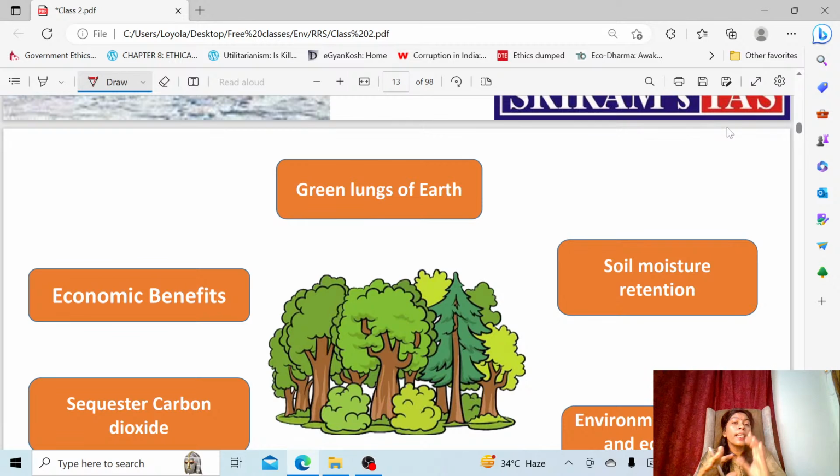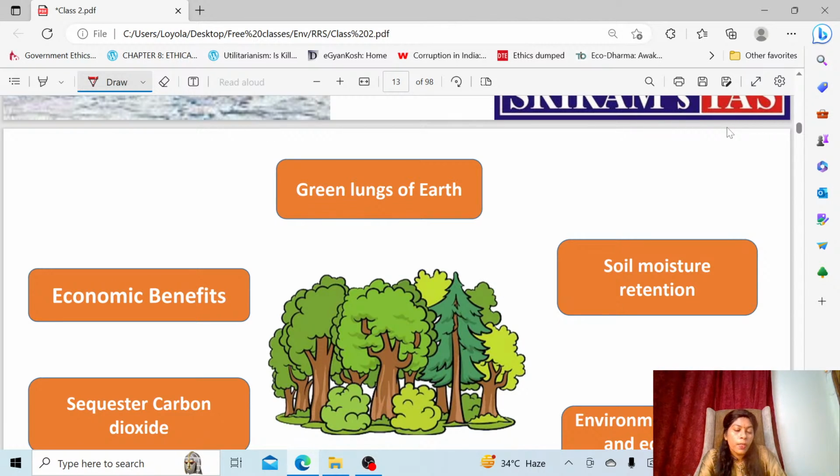We call forest the green lungs of the earth. Why do we call it the green lungs of the earth? Because forests release an enormous amount of oxygen by purifying the air. The atmosphere is full of pollution, and by purifying the air, forests also trap particulate matter and all the pollutants present in the atmosphere. Also, it is a storehouse of water reservoirs, another important source. Nowadays we are talking about another kind of forest called cloud forest. That will be in the last section of the discussion of forest. We'll be seeing that.